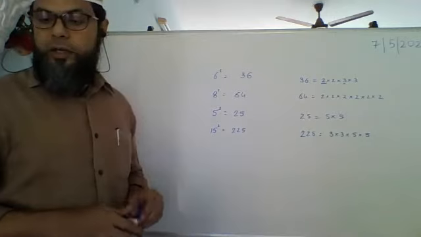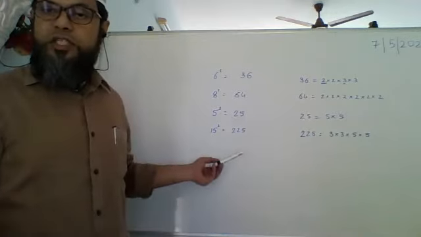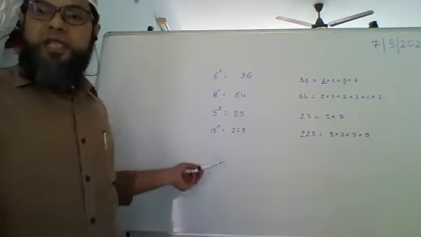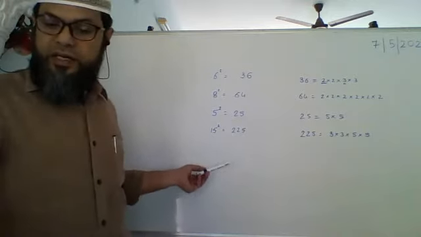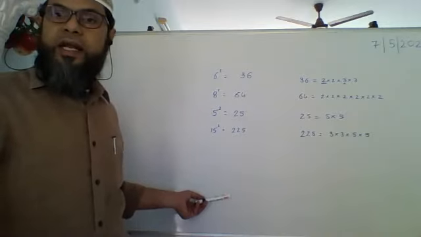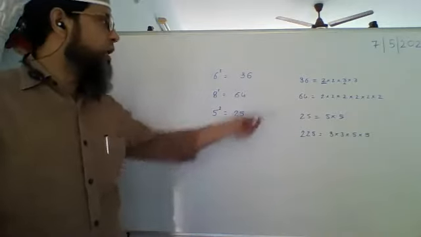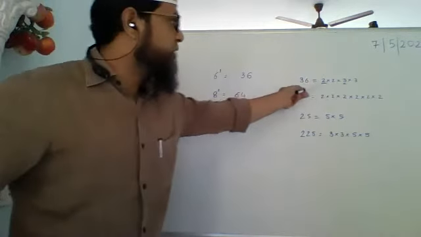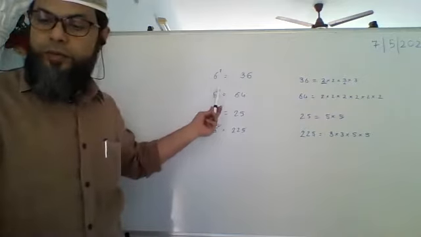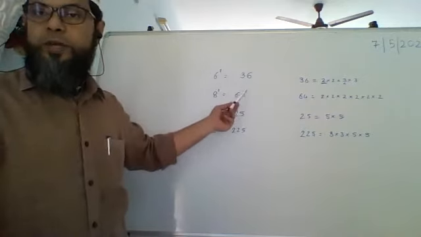This is important. Once we understand this, this is what we are going to use to prove that numbers are irrational. If a number divides a square, then that number also divides the square root. Of course, it has to be a prime number.